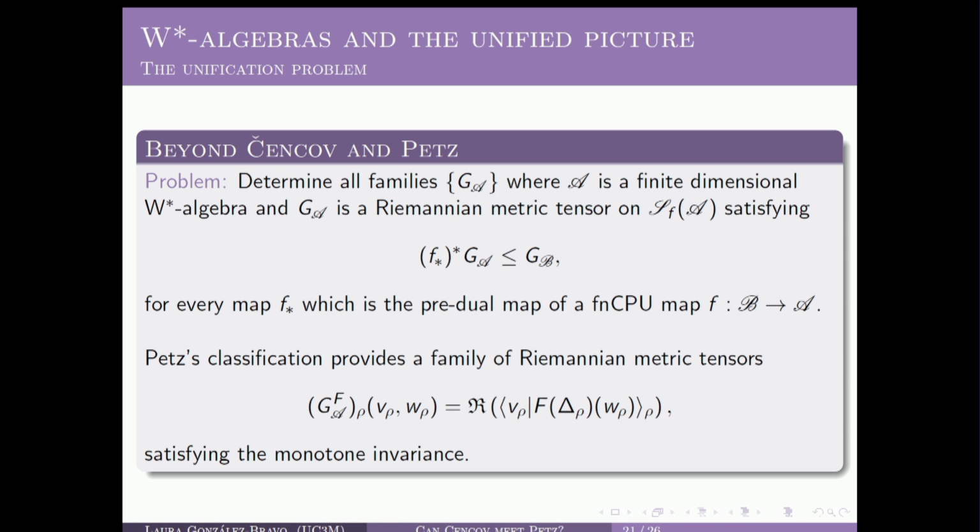So the category is called the non-commutative probability category. The objects are pairs, double-star algebras and normal states, which is the notion of a non-commutative probability space. And the morphisms are just completely positive NCPU maps and the pre-dual of maps, so they are also pairs.